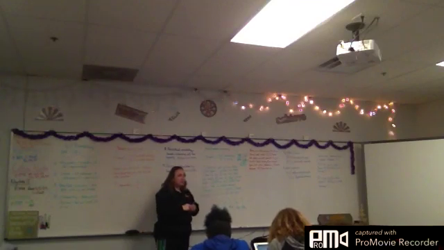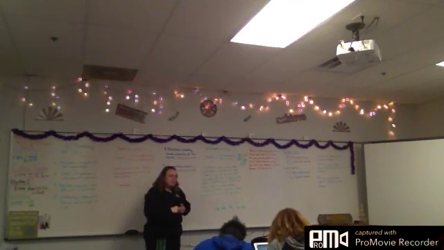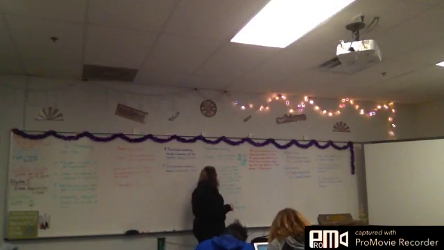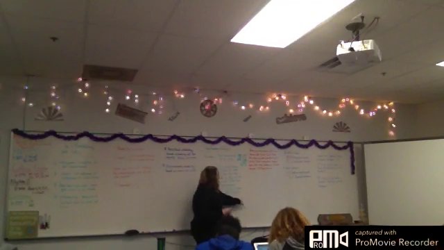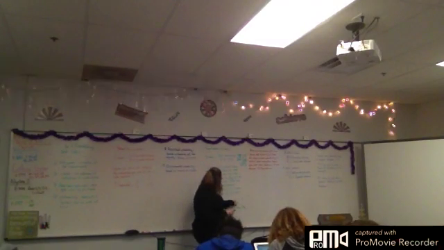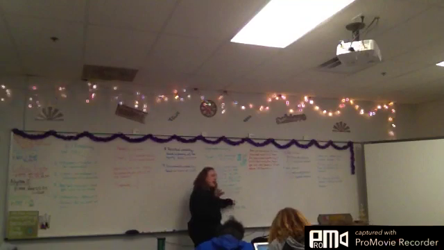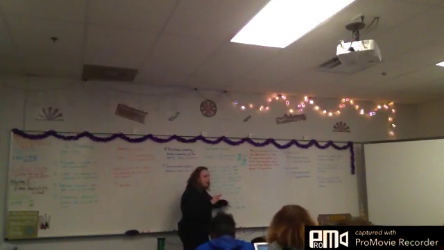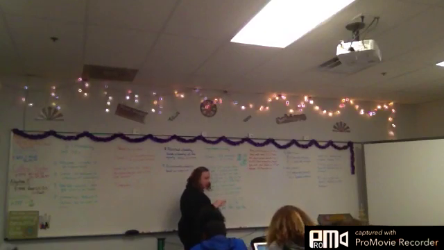Whatever it falls closer to, you pick. The only time I pick impossible or certain is if it is 0 or if it is 1. If it falls in between these two, it's likely. If it falls in between these two, it's a little over half. If it falls in between these two, it's a little under half. If it falls between these two, it's unlikely.